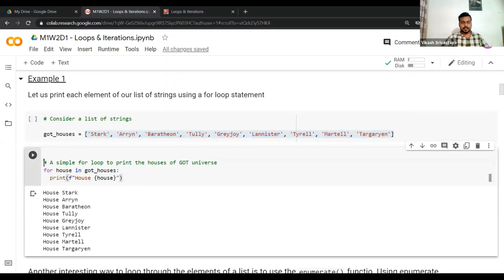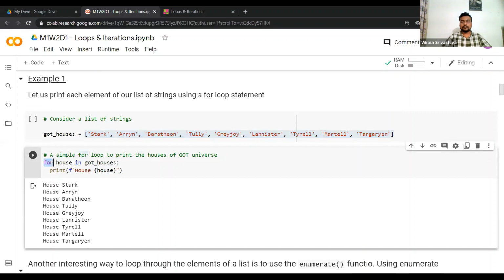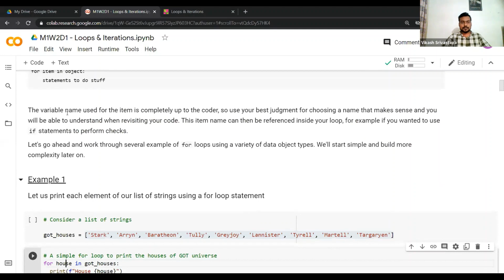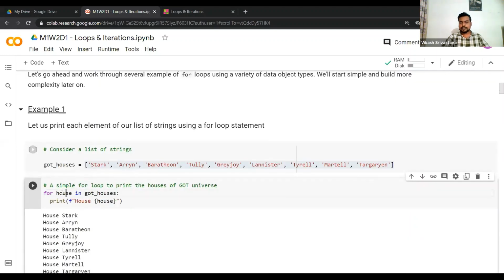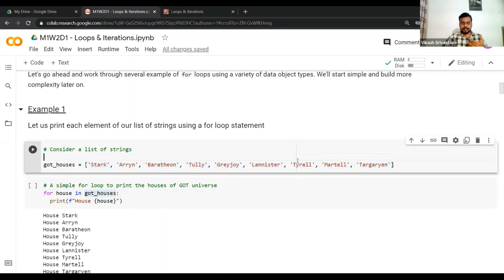Okay, so how would we do that? We write the for keyword, of course. Then we write the house. In this general format it was named item, but because house is more relevant, since we're talking about GOT houses here, your variable name is house. I don't think anyone would find it counterintuitive. Then you write the name of your variable, then in, and then you have your list of strings, which is essentially the set of houses here.